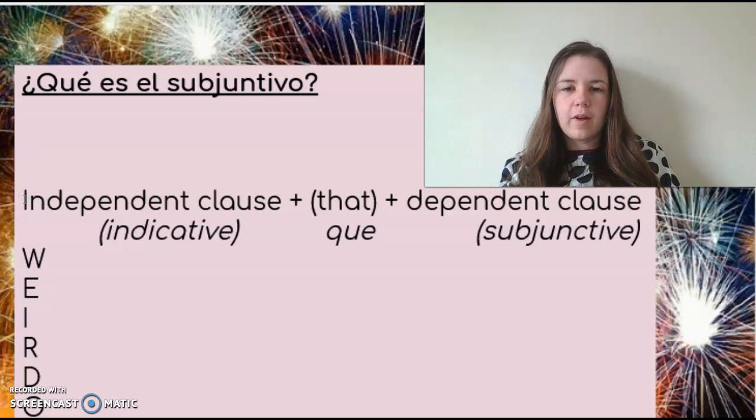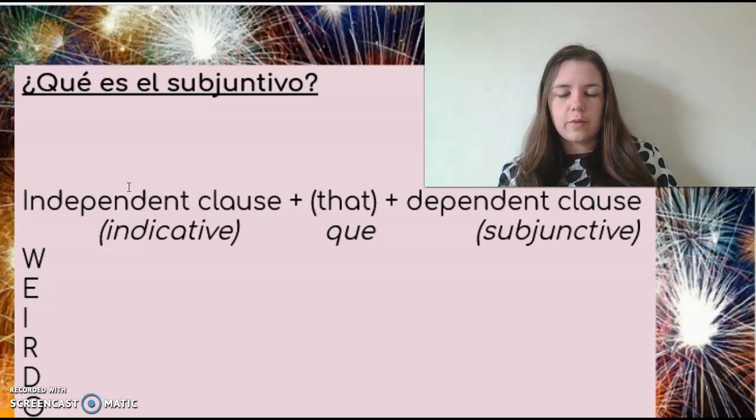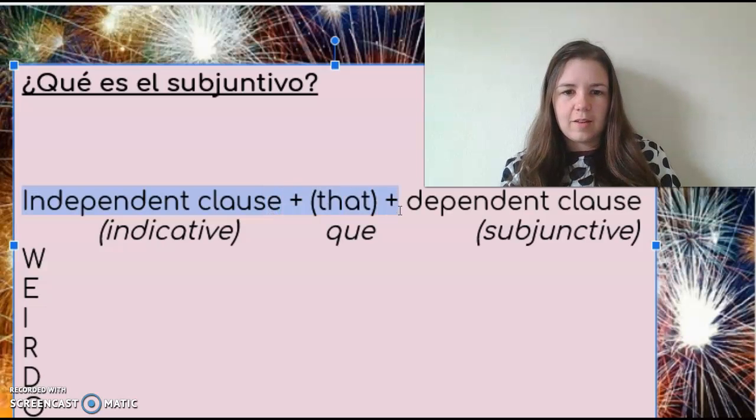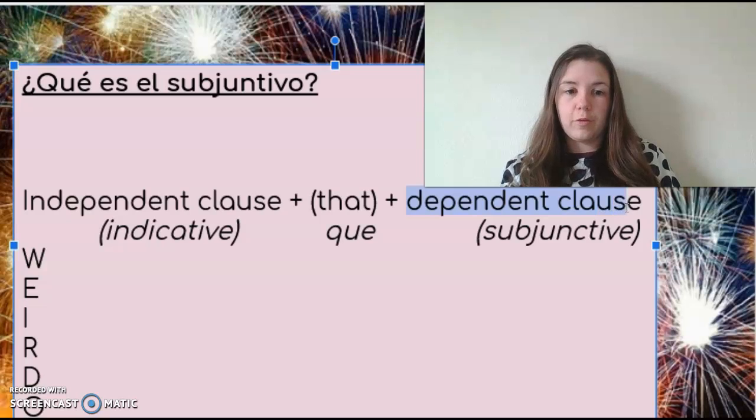So when we use the present subjunctive tense, it's always going to be in a sentence that has the word that in it. And my sentence is going to start off with some sort of statement, such as like, I hope that, and then this part of what I hope is what's going to be in the subjunctive tense.